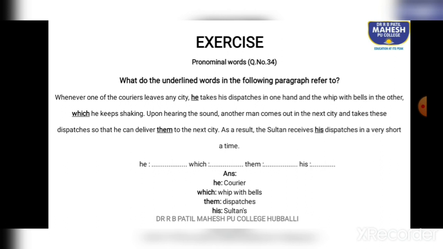Please make sure, dear students, you should not write his as only Sultan as the answer. You need to write Sultan apostrophe s, because his is a possessive pronoun. So whenever you are showing possession of a person or thing, you need to put an apostrophe and end it with s. So I hope you know the apostrophe rules here.